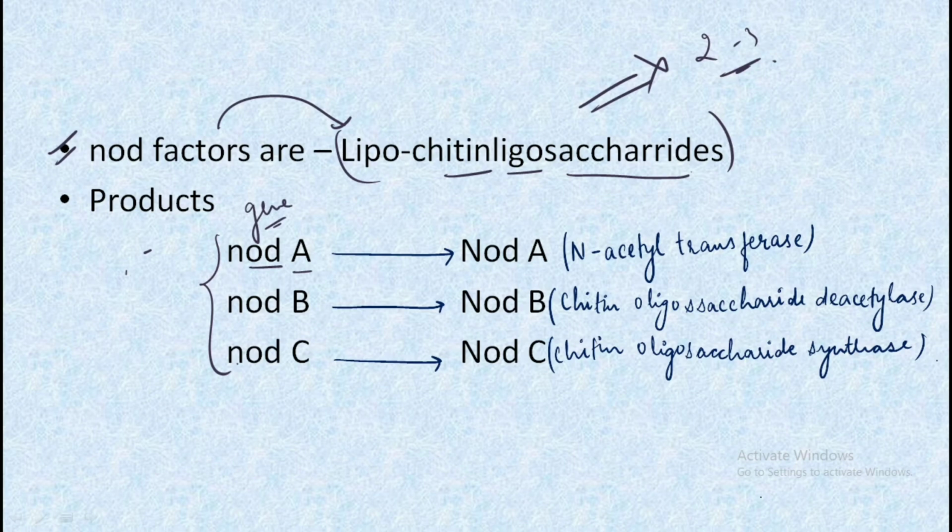On the left hand side we have the genes of bacteria, and on the right hand side we have the genes of the plant. So nodA leads to the production of capital NODA. Small nodB helps in production of capital NODB. Small nodC leads to production of capital NODC. Their chemical names: NodA is known as N-acetyl transferase, nodB is known as chitin oligosaccharide deacetylase, and nodC is known as chitin oligosaccharide synthase.